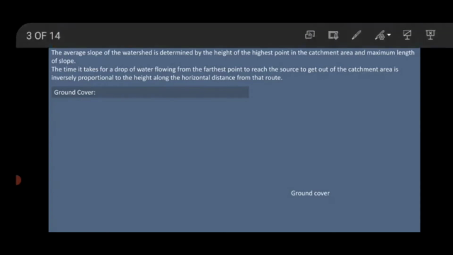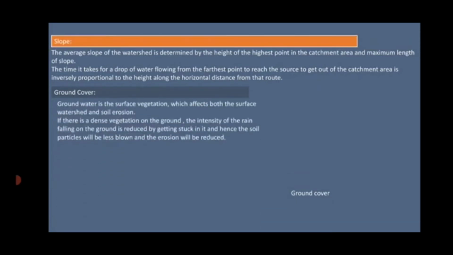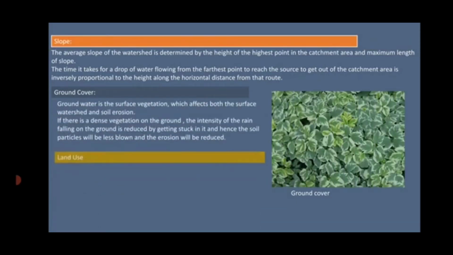Next, ground cover. Ground cover is surface vegetation which affects both the surface watershed and soil erosion. Okay, now, what is ground cover? Ground cover means the ground is covered entirely by grass. That is called a ground cover. So, if there is grass everywhere on the ground, it keeps the soil particles tight, and it reduces the chances of soil erosion.